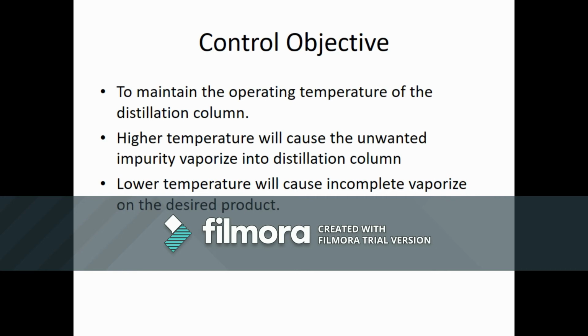Higher temperature will vaporize unwanted impurities into the distillate product, so that the desired component in the distillate product will be mixed up with impurities. In the other case, if the temperature is lower, it will cause the desired product to not fully vaporize, remaining in liquid form and exiting as bottom product, so that the amount of distillate product will decrease.